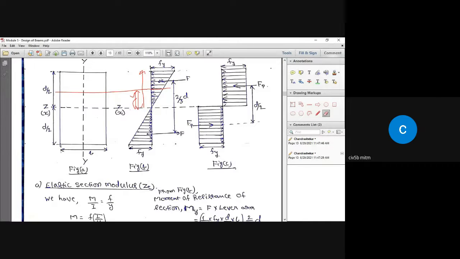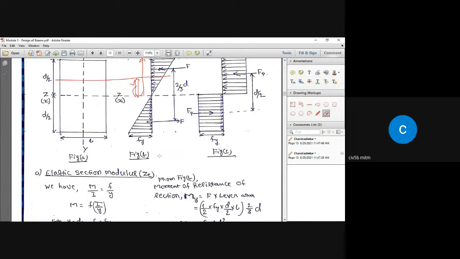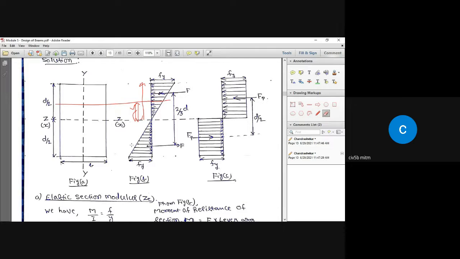Okay. So here on the top, F is the compressive force. At the bottom, the same F is the tensile force. So how do you calculate it? Half into Fy into d by 2. That is the area of the triangle multiplied by the width of the beam, which is the total magnitude of the force, and that is capital F. Okay. So then what is the moment of resistance of this section? The moment of resistance of this section is given by force multiplied by the lever arm.